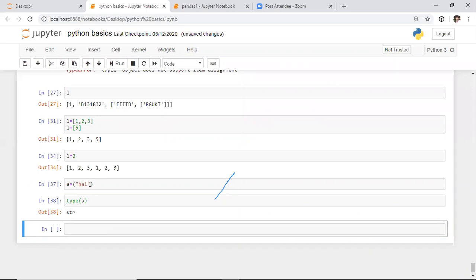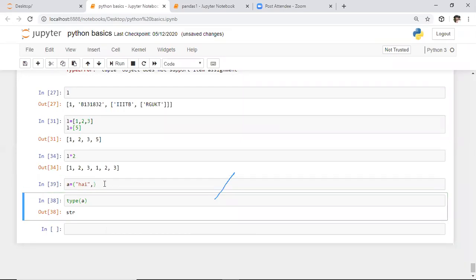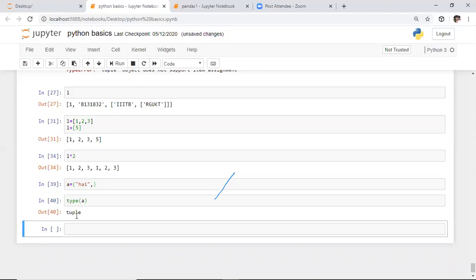And if you want to return this output as a tuple, here we need to specify at least 1 comma in this parenthesis. Now it will return the data type as a tuple data structure. That is the question, and that is the explanation for it. Whenever you want to get a tuple as output, you should have at least 1 comma.